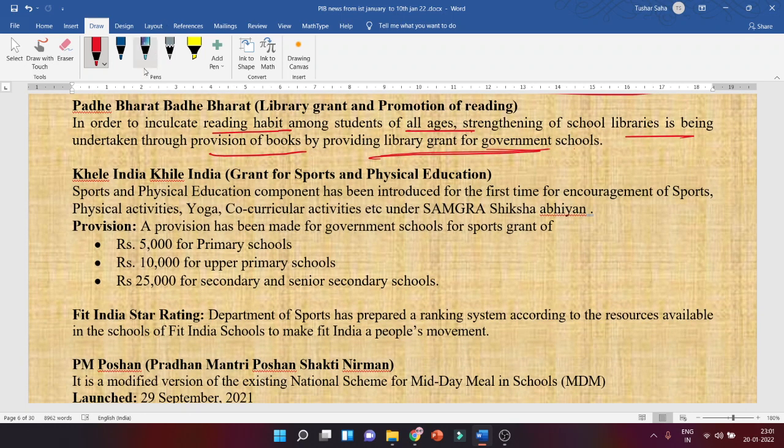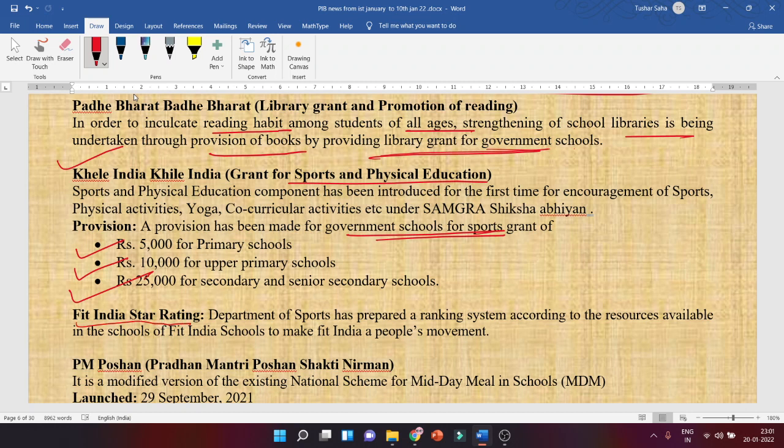Okay, then Khele India, Khile India, grant for sports and physical education. Okay, so a provision has been made by the government for a sports grant. How much? That is 5,000 for primary school, 10,000 for upper primary, 25,000 for secondary and senior secondary school. Okay. Fit India star rating.